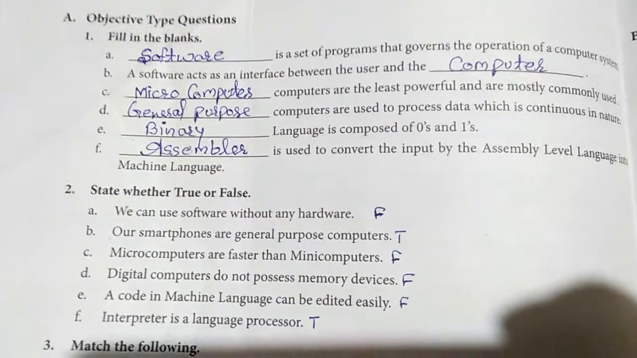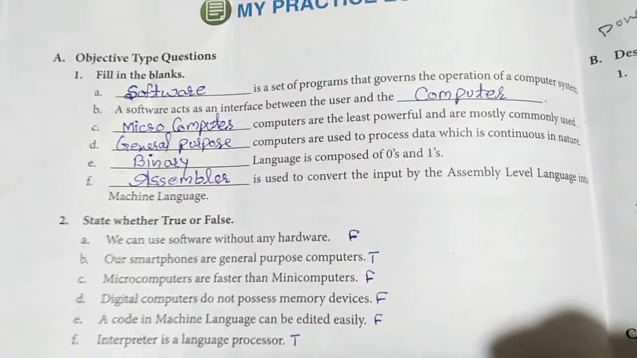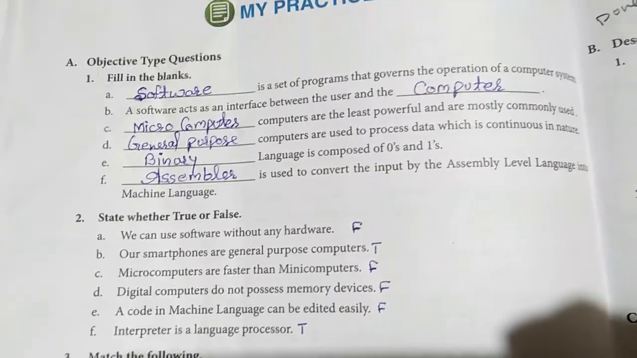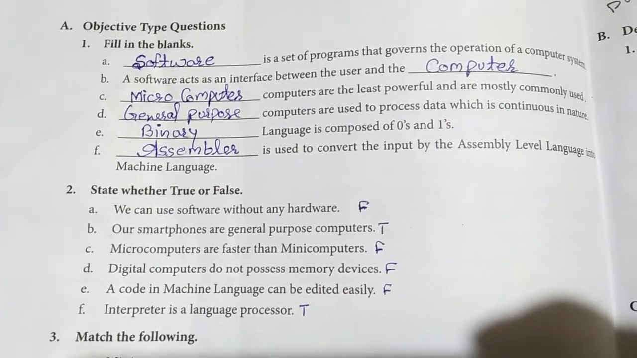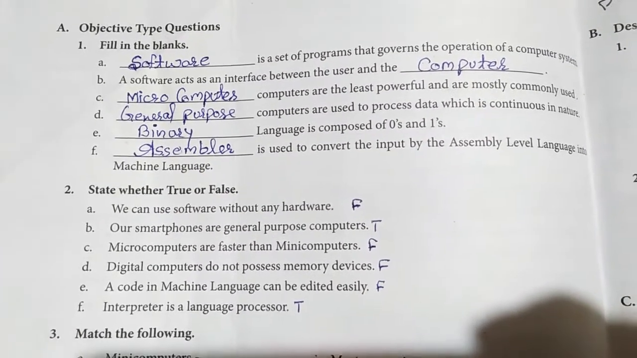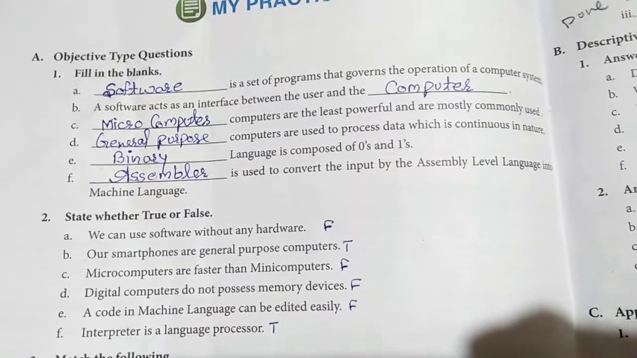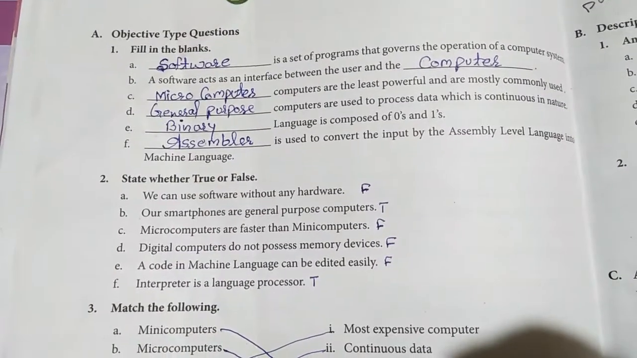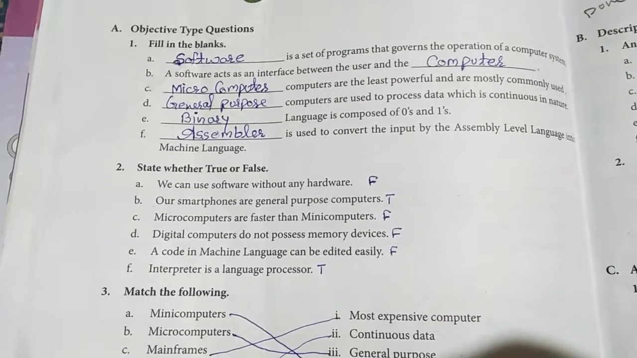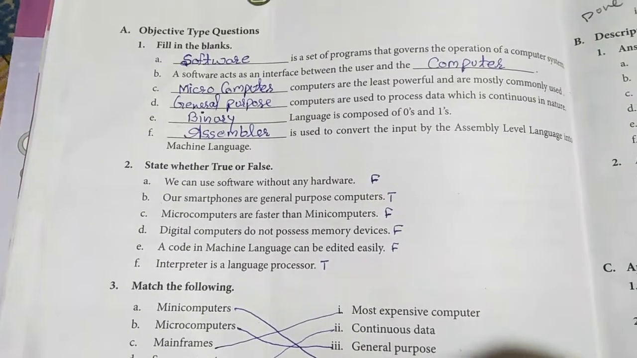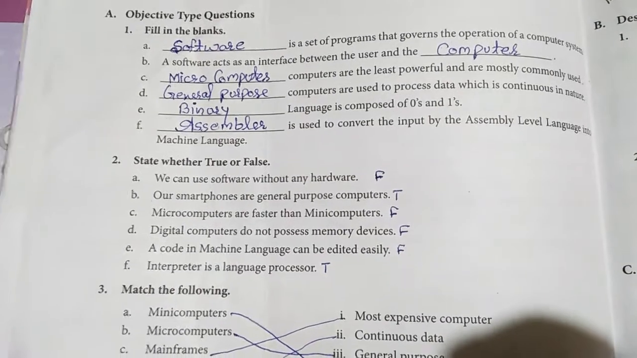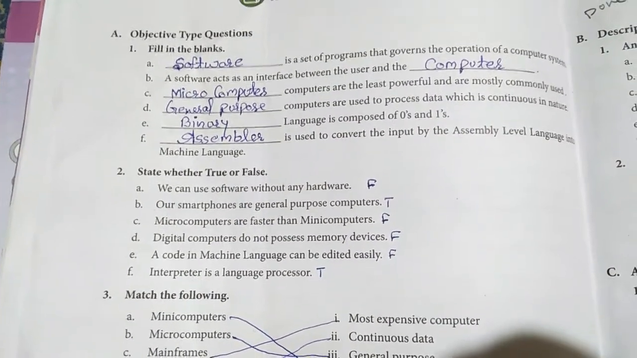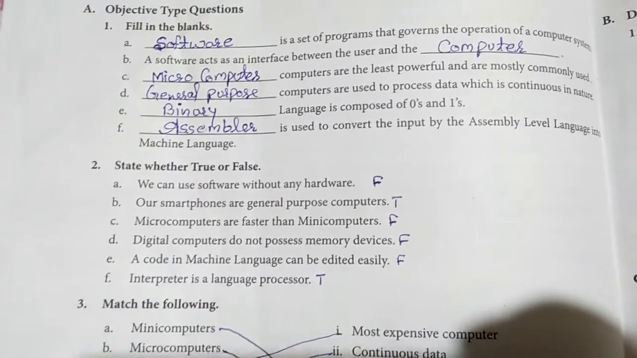Class 6 student, now we are going to revise the fill-ups of chapter number 1, the computer system. In this chapter, we'll already know about the fill-ups. Dash is a set of programs that governs the operation of a computer system. Which is a set of programs? Software. Software is a set of programs that governs the operation of a computer system.